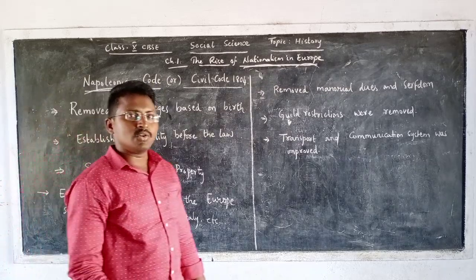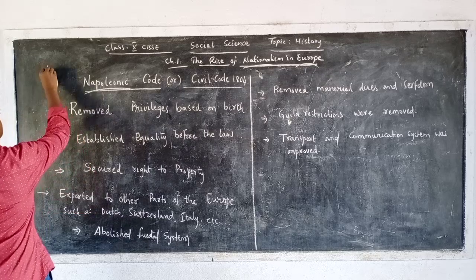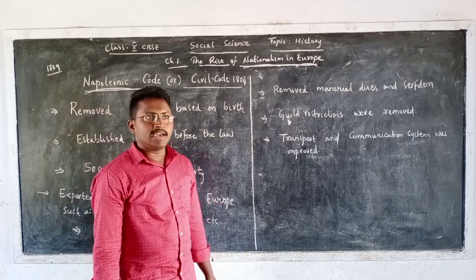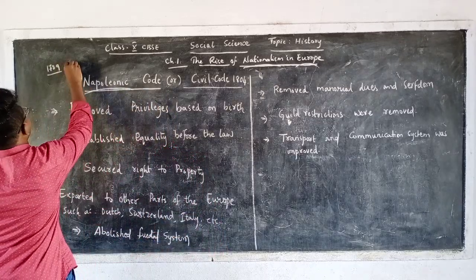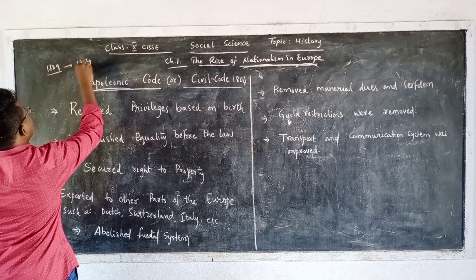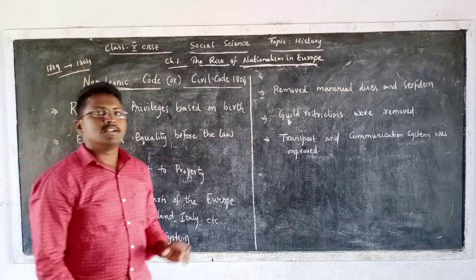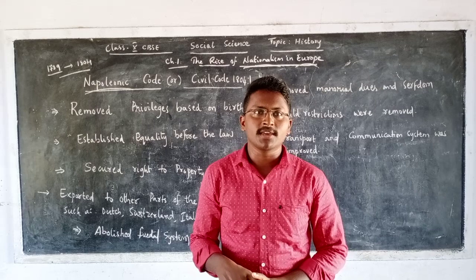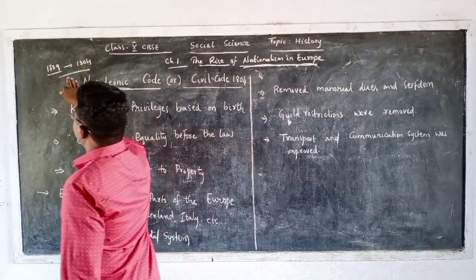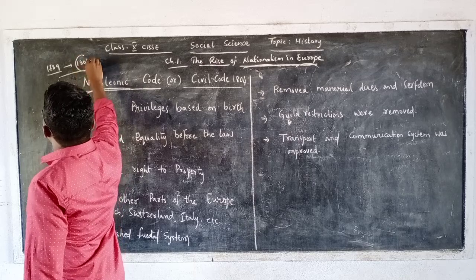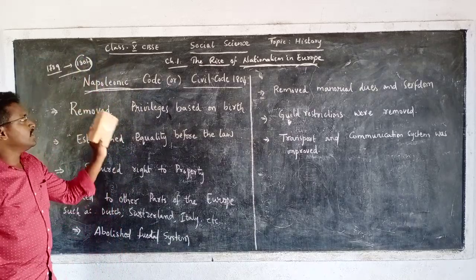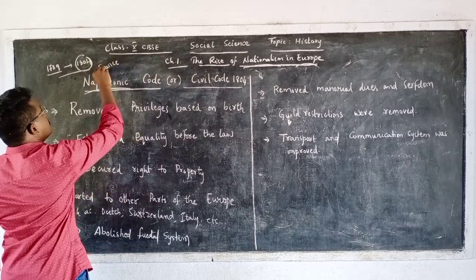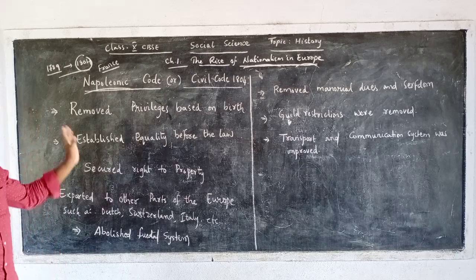As we discussed in the last class, this French Revolution occurred in the year 1789. Then, from 1789 to almost 1804, France was under the control of a group of active citizens, which means the power was not in the hands of monarchy, it was in the hands of active citizens. But in the year 1804, Napoleon came to France.